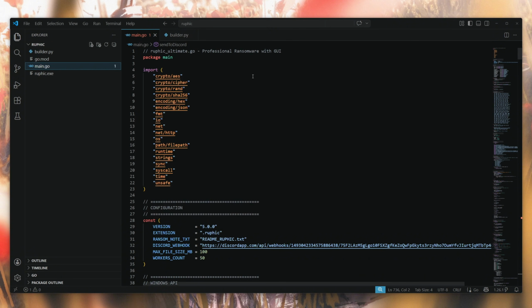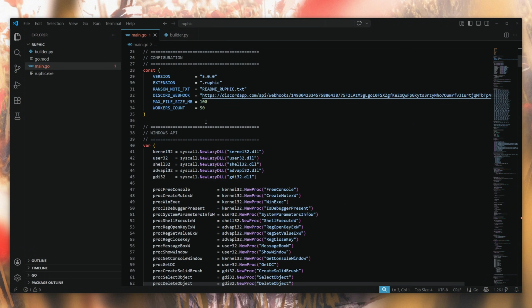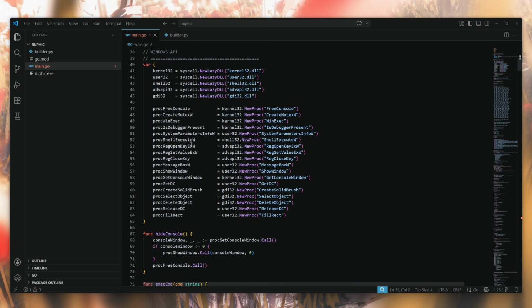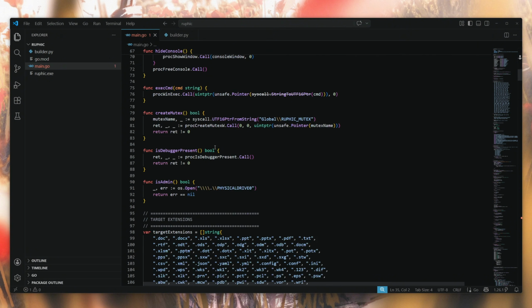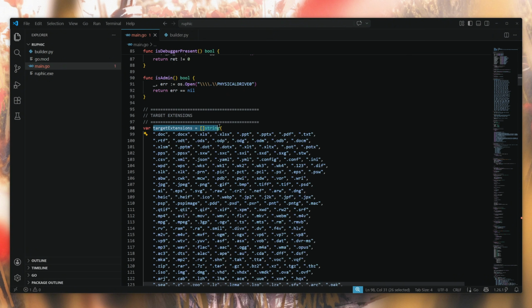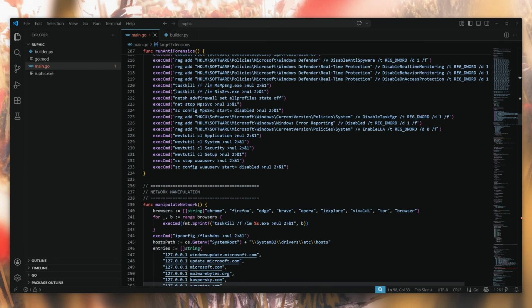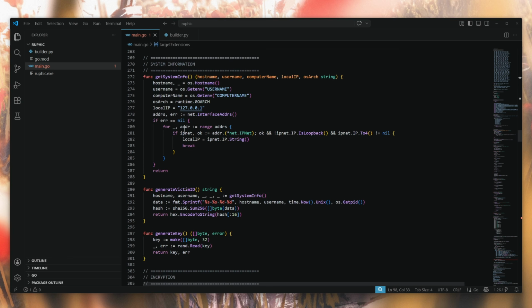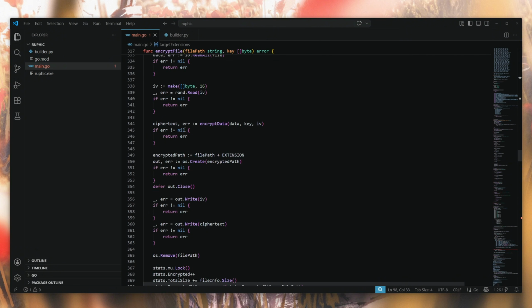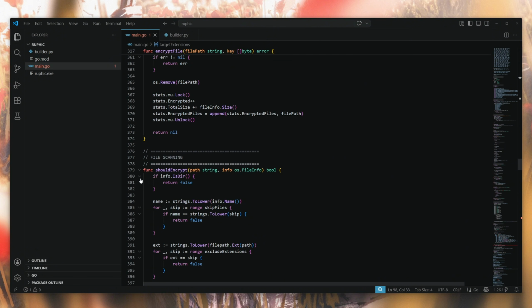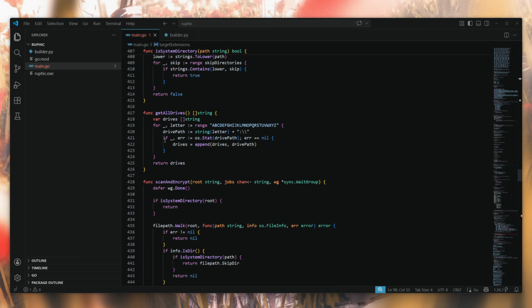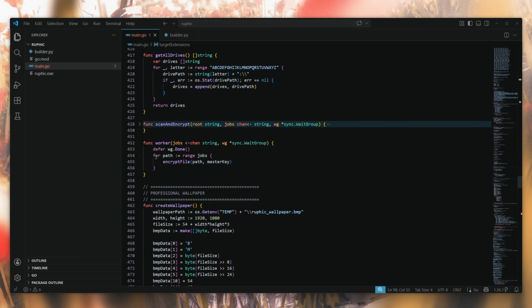Now, if we have a look at the code here in our Visual Studio Code, you can see it pretty much looks AI generated. We've got some constant values up here, then some variables, and then a bunch of functions. We've also got a list of different target extensions, some anti-forensic stuff, and a lot of other code in here. Like, the AI tried to make it as professional as it possibly could. But at the end of the day, it's still just an AI, so we can't expect too much from it.